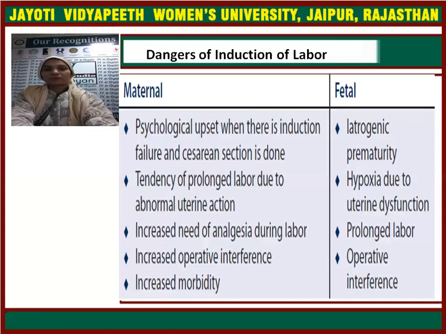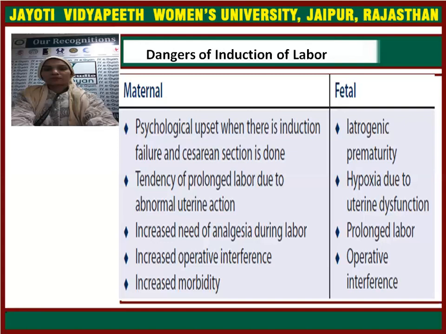Again, increased operative interference. If induction failure occurs, then cesarean section has to be done to save the life of the fetus and the mother. So increased operative interference in cesarean section, if proper induction is not achieved, and if any problem occurs, then cesarean is indicated, and some permanent morbidity will be there for the mother. That is increased morbidity. So it will lead to maternal morbidity.